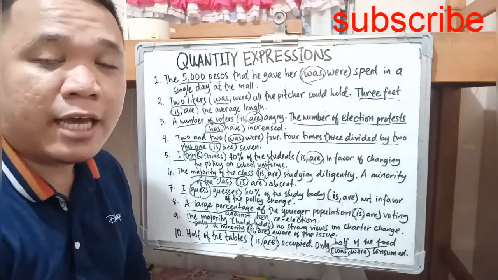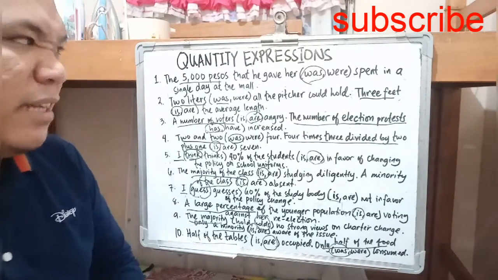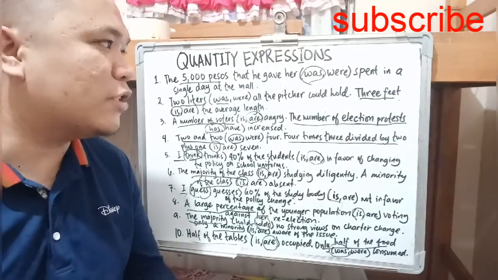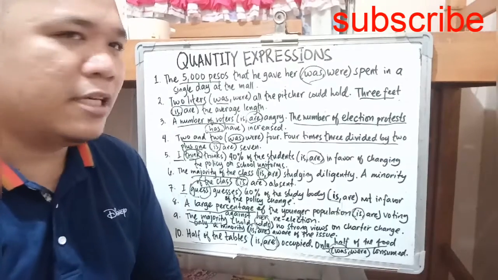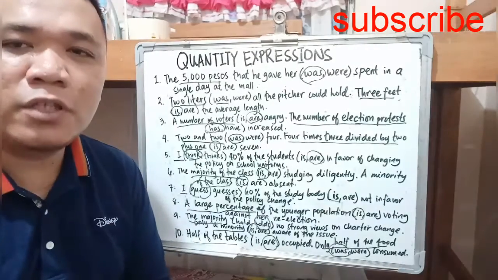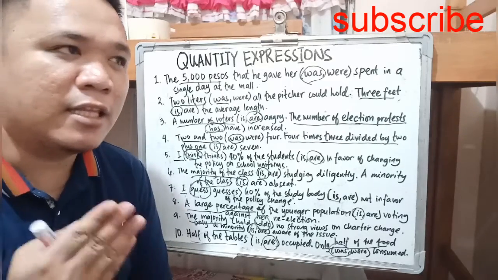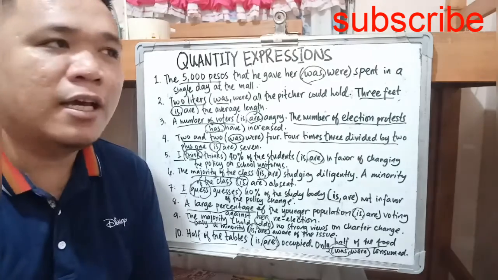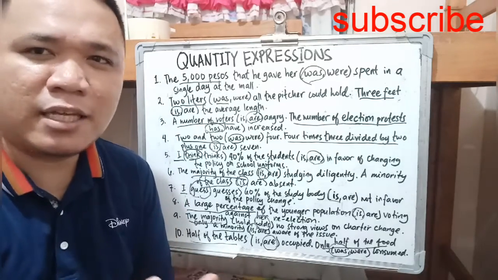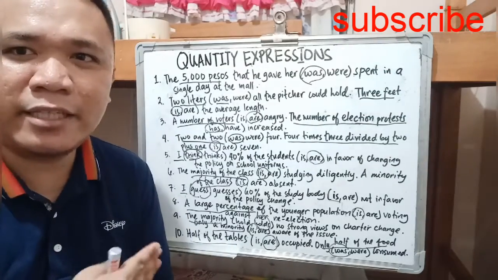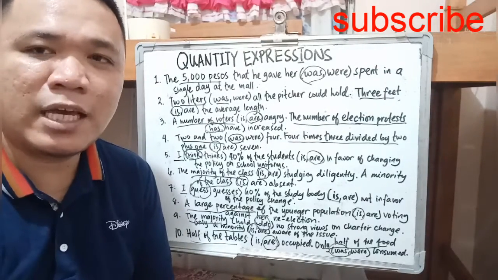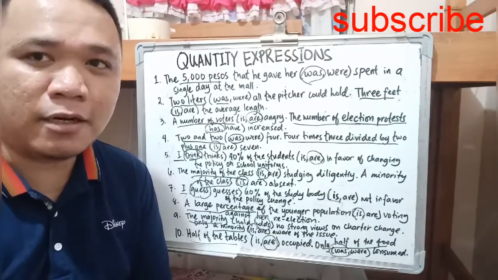These are the examples that will allow us to exercise ourselves. Okay, so this is kind of challenging for all of us, but take note, if it refers to time like 10 days is, but there are times that there are some textbooks that will say 10 days are, but purists will say it will remain as singular.